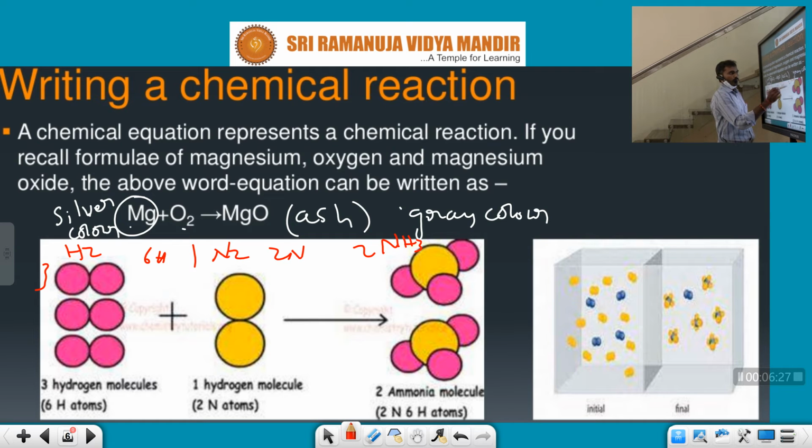Then it forms 2 NH3, with 2 nitrogen atoms and 2 times 3 is 6 hydrogen atoms. So every balanced chemical reaction follows the law of conservation of mass. But the unbalanced equation Mg plus O2 gives rise to MgO does not follow the law of conservation of mass.